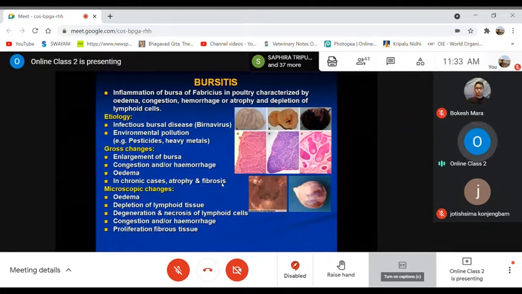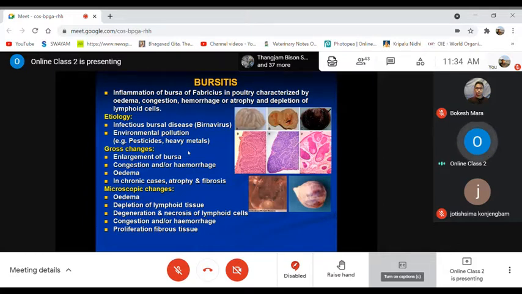Mainly this may be caused by one of the most common diseases, as I have already mentioned, infectious bursal disease, IBD, caused by a virus. The virus causes this disease, IBD. Then environmental pollutants due to pesticides and heavy metals, toxicity, or sometimes aflatoxins also.